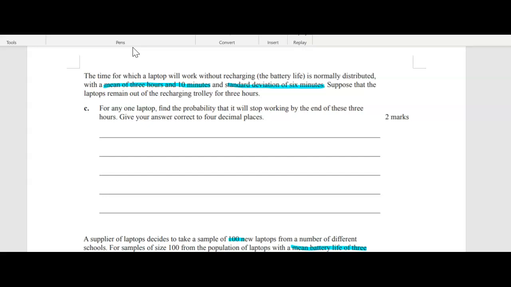For any one laptop, find the probability that it will stop working by the end of the 3 hours. Give your answer correct to 4 decimal places. All right, so our mean is 3 hours and 10 minutes. So if we change everything to be in the same unit, we should just have minutes. So 3 hours and 10 minutes is 190 minutes, and our standard deviation is 6. And we want to find the probability that X is greater than 180, so 3 hours.